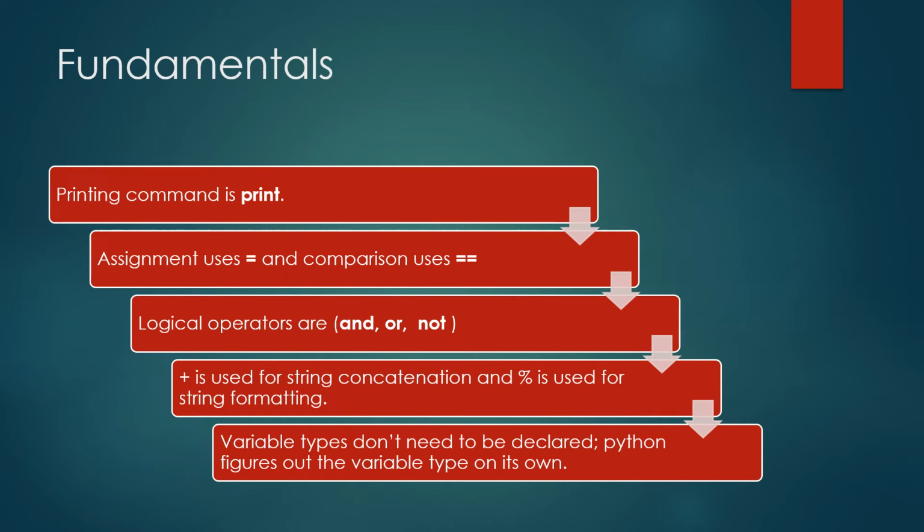Variable types don't need to be declared because Python can figure out by itself what kind of variable it is. For example, when we say x equals 4, we don't need to let Python know that x is an int, because it will know on its own that x is an int.